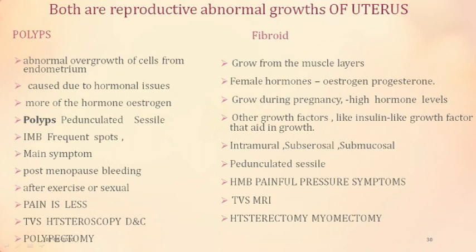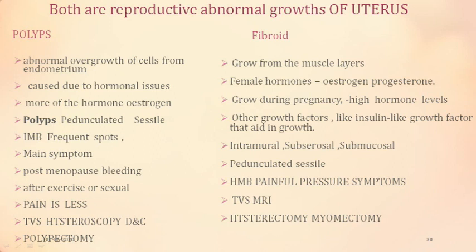So what is the basic difference between the AUB-P and AUB-L, which is a polyp form? The polyps are abnormal growths from the endometrium. They have no myometrial component. When you cut and subject it to histopathology, if the polyp has muscle layers in it, then you would call it a fibroid polyp.